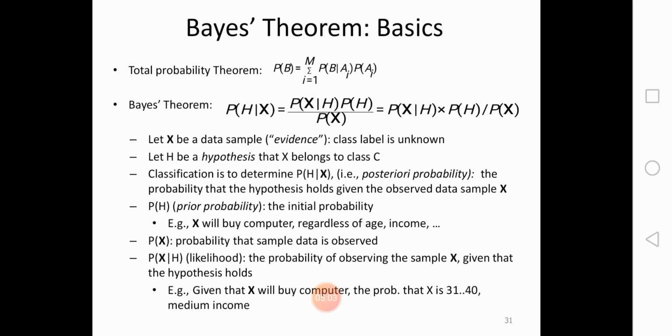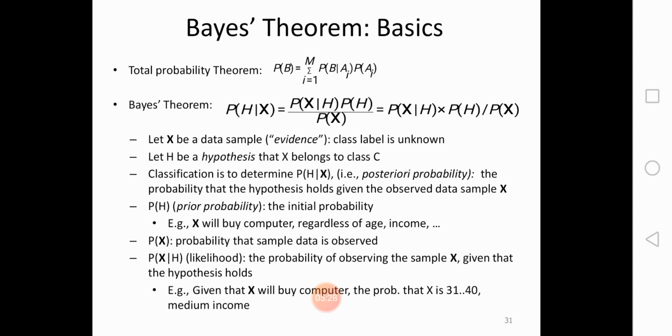With that we are predicting whatever information we are observing. Based on that we are just guessing the information. P of x is the probability that sample data is observed. P of x bar h is the probability of observing the sample x given that the hypothesis holds.